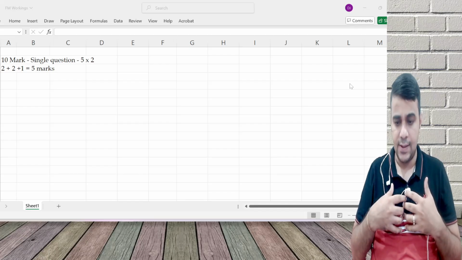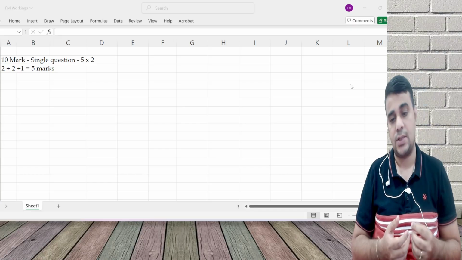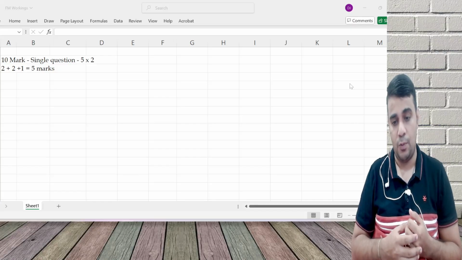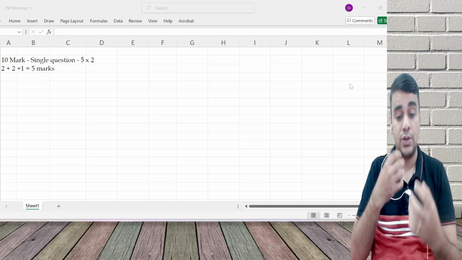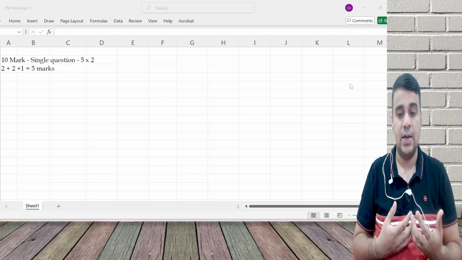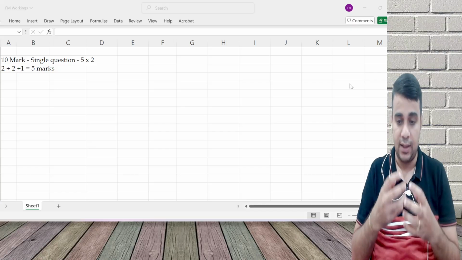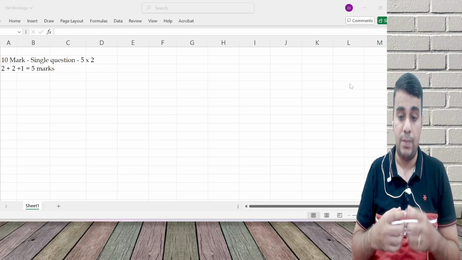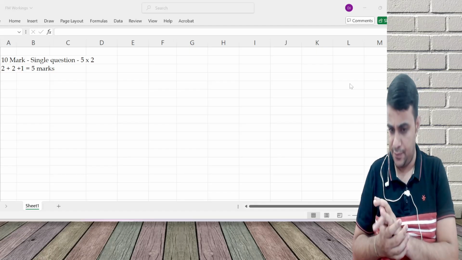Now what my plan is, though I'm going to discuss all the questions, I'm going to talk about certain smart techniques which you should be aware of while solving the MCQ part. If you are aware of these smart techniques, then you are in a position to quickly solve all the problems. A problem which will take maybe 15 minutes can get over in 5 minutes also if you are aware of these smarter ways. Or a problem which looks very difficult for you to do, you're still able to solve it because you're able to apply these smarter techniques, and that will 100% save time in exam.